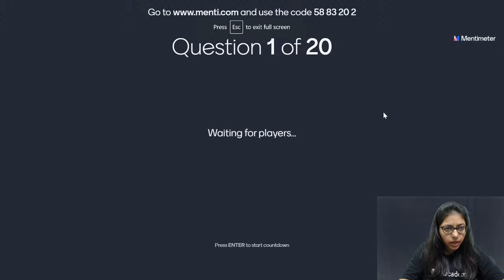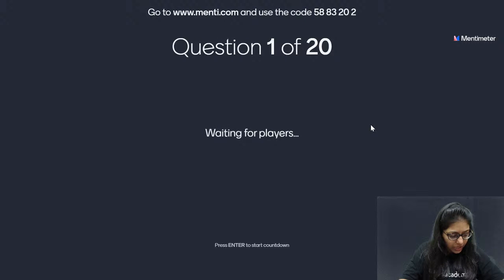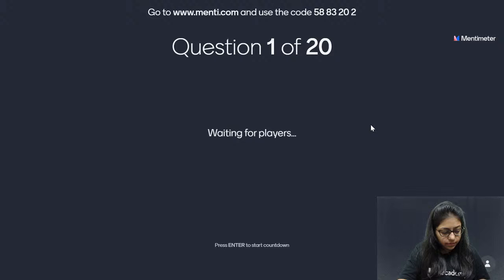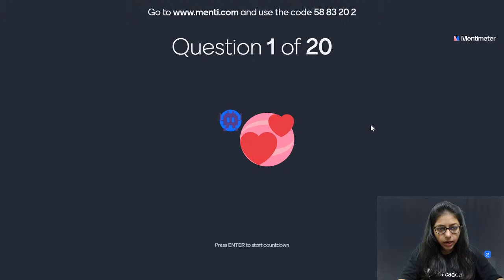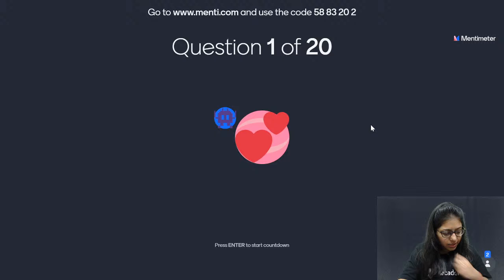Here we are with the code, which is 5883202. Quickly join. Let's see who all are joining us.